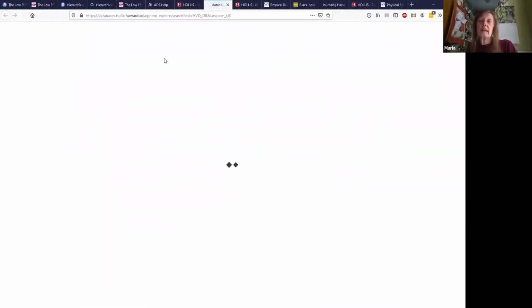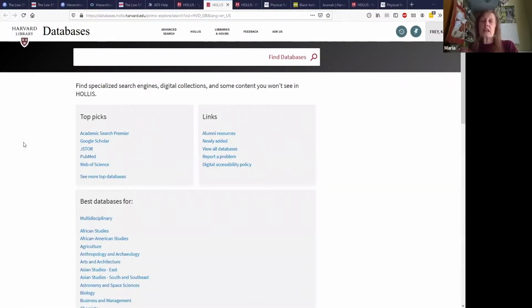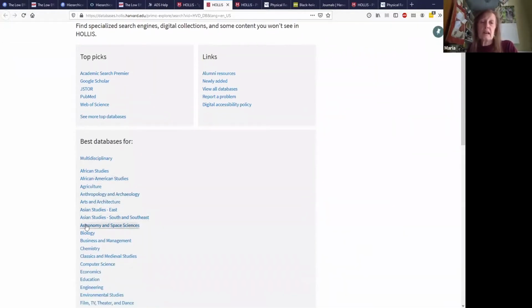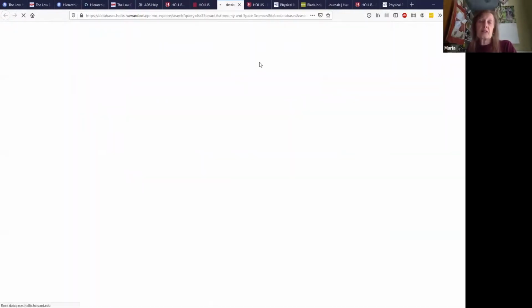It'll include ADS, but there are a number of others as well. Some of them are more general, but there are a few that are worth noting. So down under best databases for astronomy and space sciences, you'll see there's a link, and it will give you several suggestions.